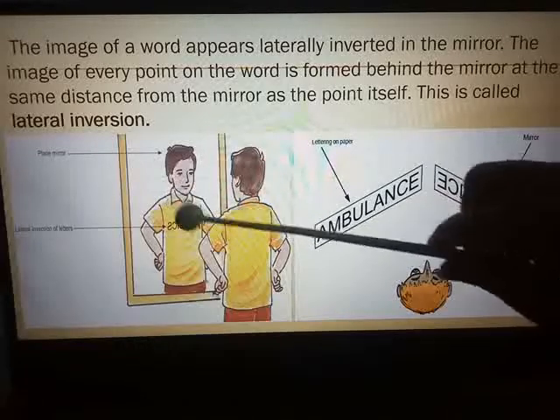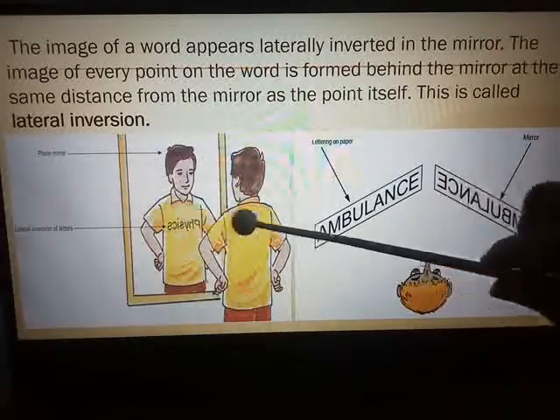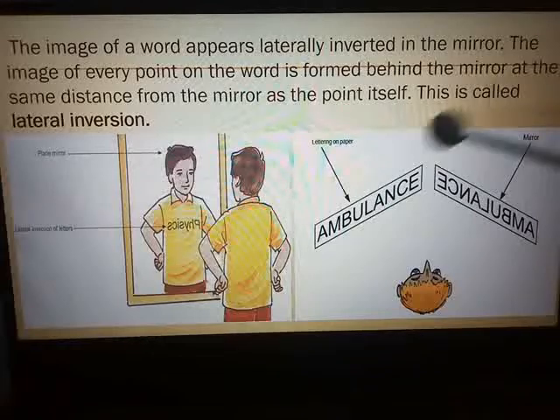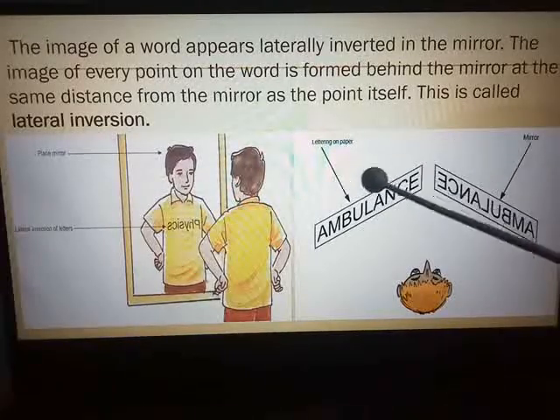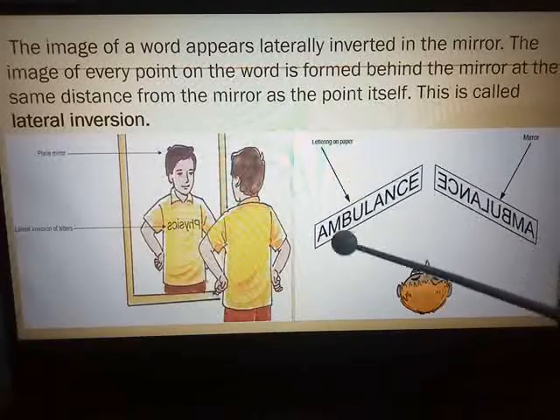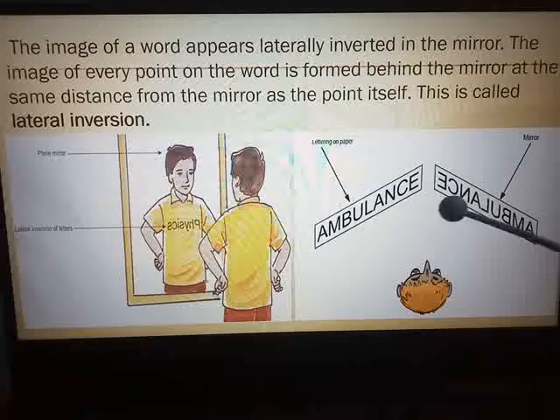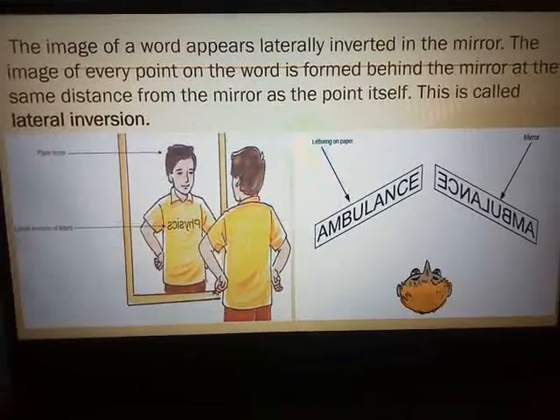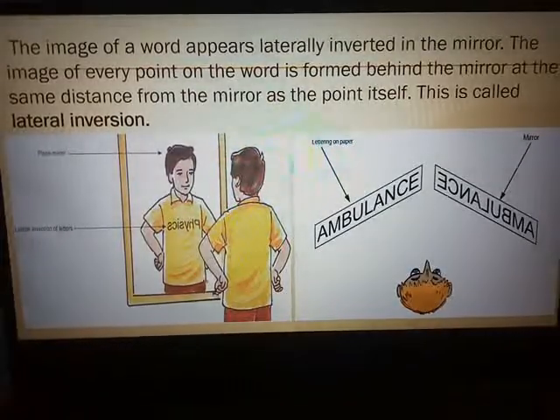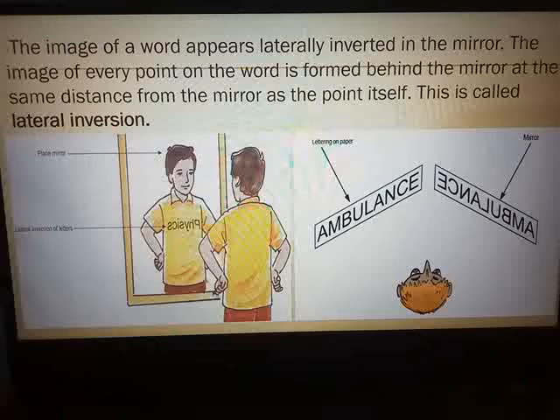So you can see here the lateral inversion of letters which are written on the boy's t-shirt. You can see how the hands appear. This word ambulance is written on a piece of paper. When seen inside the mirror, you will see the alphabets in this reversed sequence. So this concept which is being formed by the plane mirror is called lateral inversion.